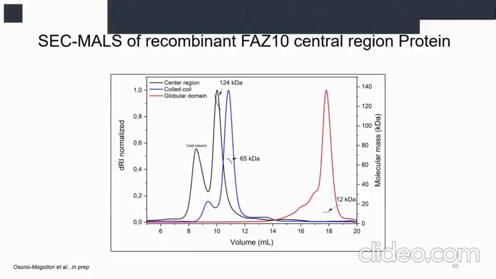have found that the central region in black is presenting 124 kilodaltons. That is a dimeric conformation. In blue, a similar situation with the coiled coil domain that presents 55 kilodaltons. And in contrast to the globular domain in red with 12 kilodaltons. It means that the central region has a dimer conformation due to the presence of the coiled coil domain.